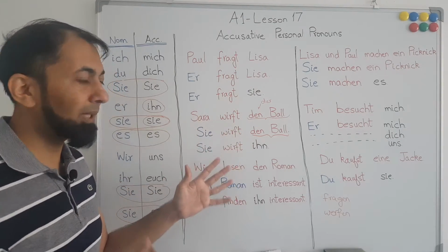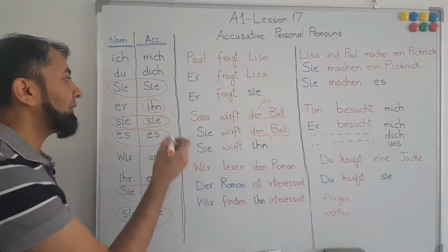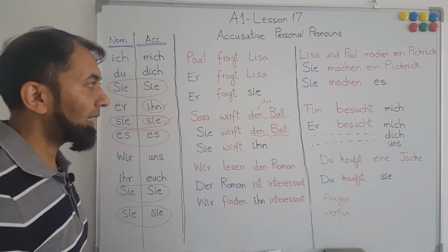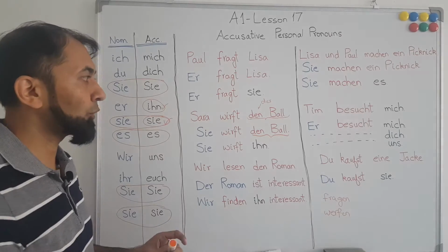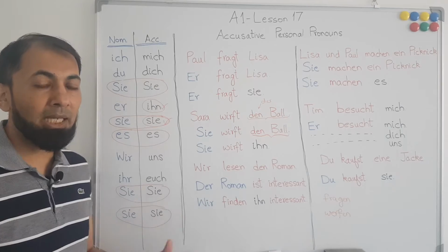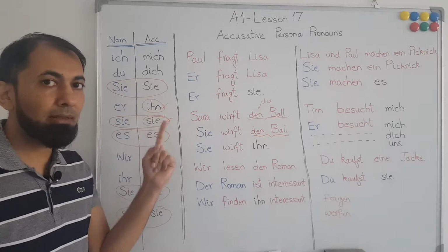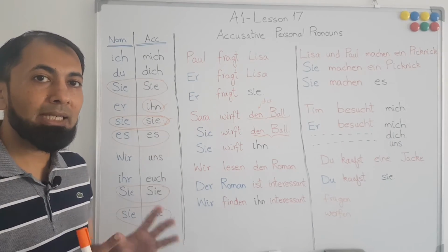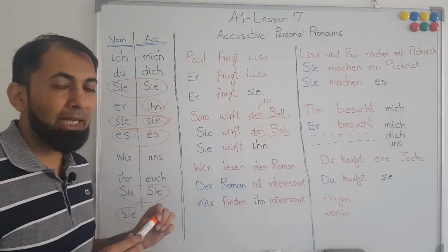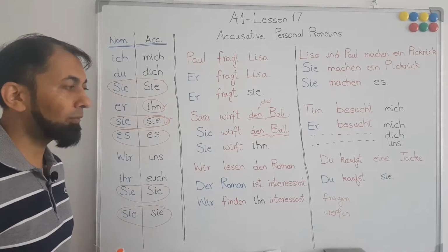But if we want to use the personal pronoun, then we have to see what is the gender of the noun. If the gender of the noun is masculine, then we will use ihn. If the gender of the noun is feminine, then we will use sie, and we will see it in the next examples also. So it's not only the person, a man or a boy, for which we will use ihn, rather it will be also any masculine noun. We will use ihn for any masculine noun if we want to use a personal pronoun for a masculine noun.